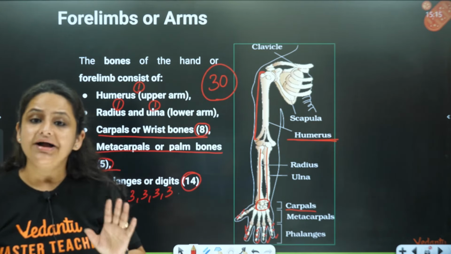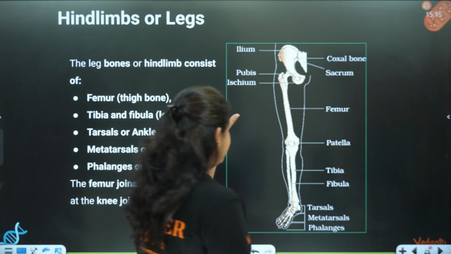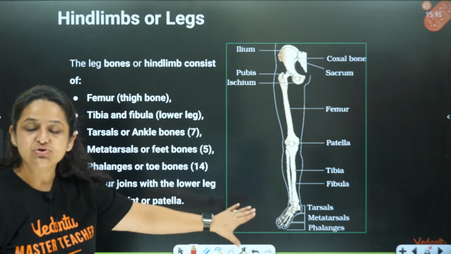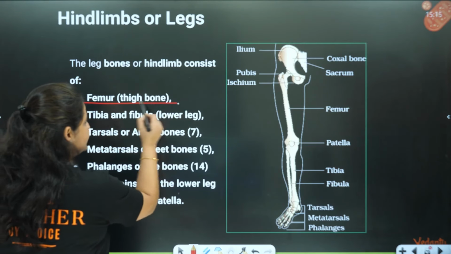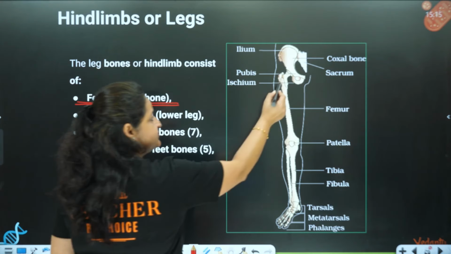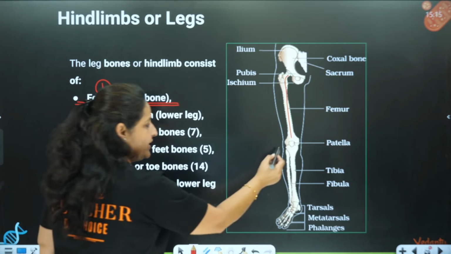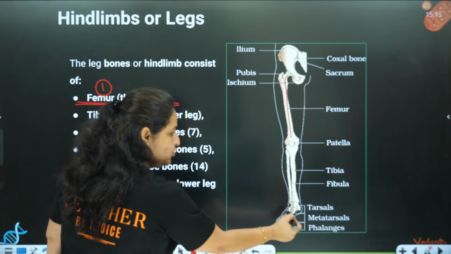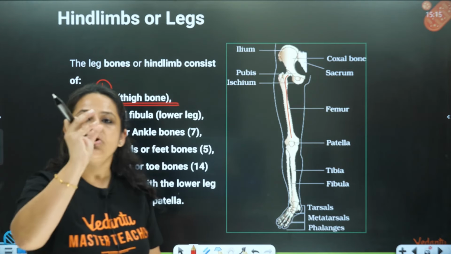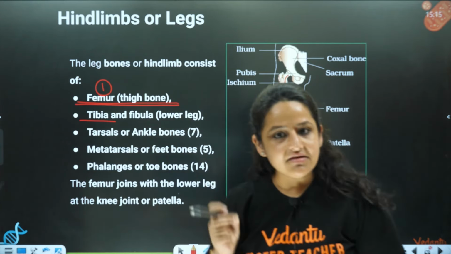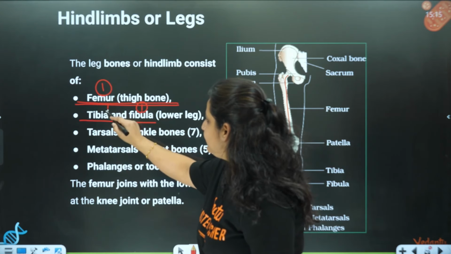Now, if we talk about hind limbs, now if we talk about our legs, each hind limb also is made up of 30 bones. So let's see their bones. First, the femur, the longest bone of the body, the thigh bone. This is the femur. Alright, this is 1 in number. Then over here in the lower leg portion, there are again 2 bones. One is called the tibia, which is a comparatively bigger, stronger bone, right? And then there is a thin bone called the fibula, which is present along. So 1 fibula and 1 tibia.